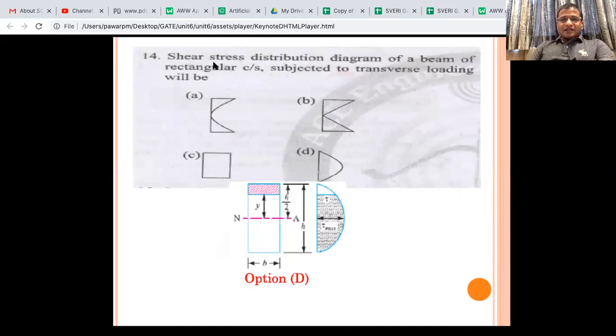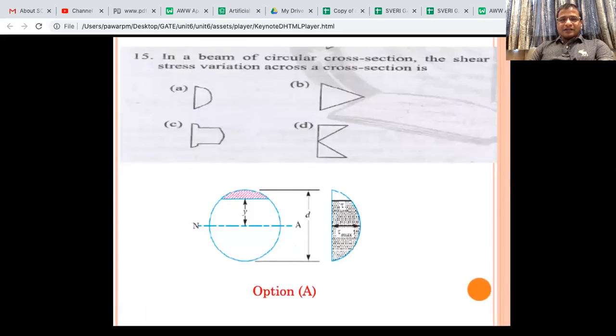Okay. The shear stress distribution diagram for the beam of rectangular section. Very easy answer. This parabola. For the beam of a circular section, the stress distribution will be answer A.